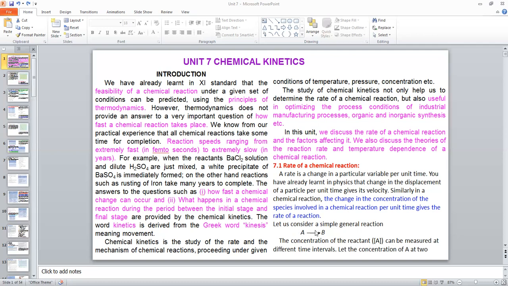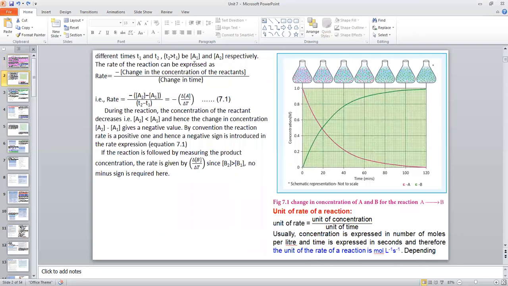Now let us consider a simple general reaction, A gives B. The concentration of reactant A can be measured at different time intervals. Let the concentration of A at two time intervals, say T1 and T2, be A1 and A2 respectively. The rate of the reaction can be expressed as rate is equal to minus into change in concentration of reactant divided by change in time.